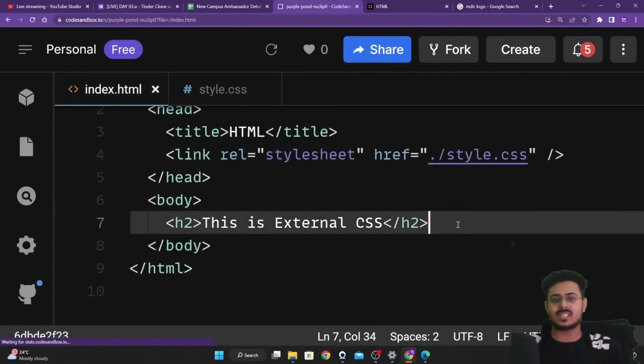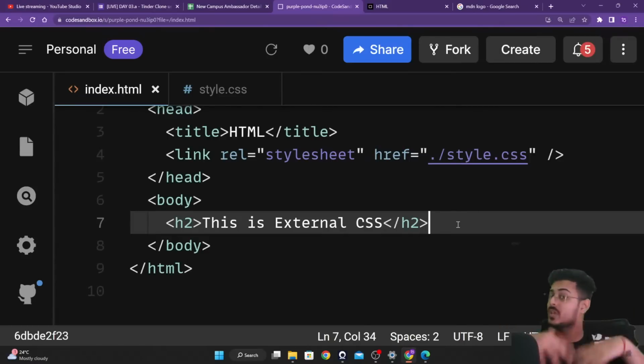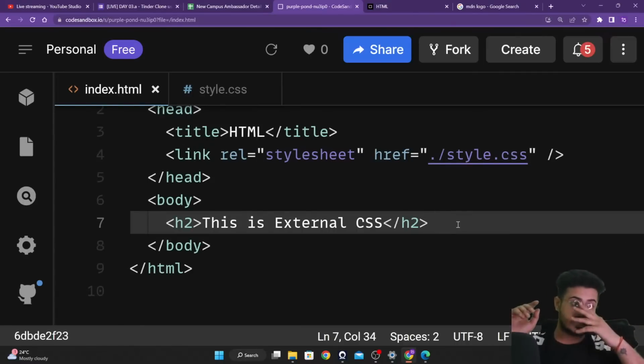So are you guys able to understand the three? See, why I've taught you guys this is you should know how to insert CSS into your code. This is a question that is asked: what are the three ways of inserting CSS code into your HTML code? And which one to use, and why to use that? This is a very important question. So always remember this. Try to remember this, guys, as much as possible. I'm expecting that much from you guys.